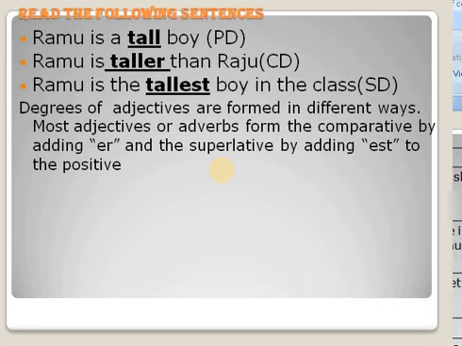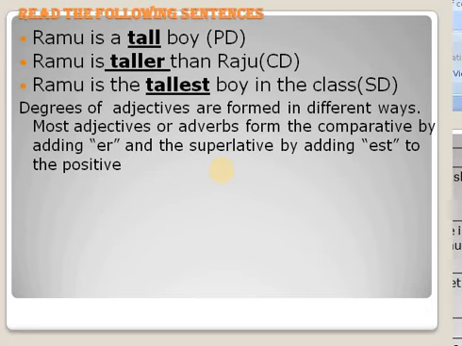First one, positive degree. Ramu is a tall boy. Tall is an adjective. This is in positive degree. Here no comparison is made. Next, Ramu is taller than Raju. Taller is a comparative.